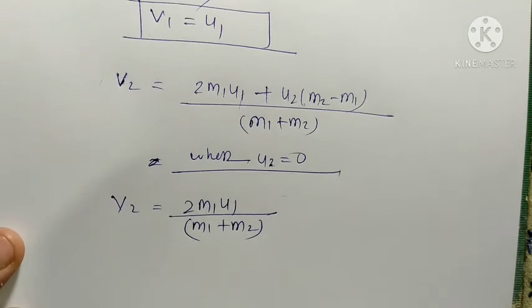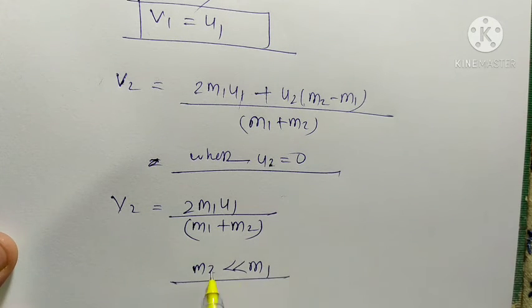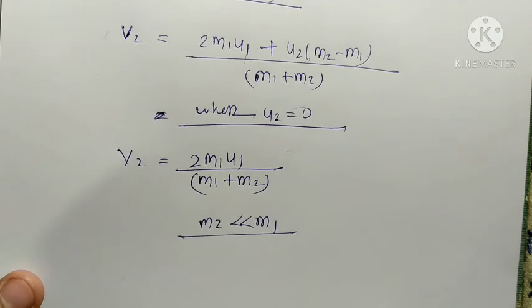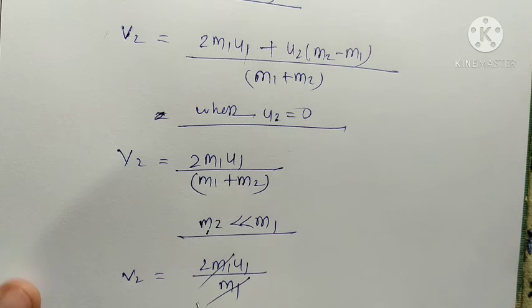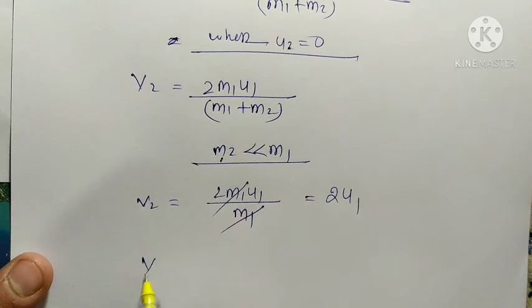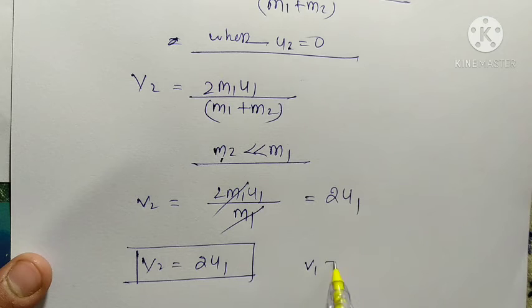Now we use the condition that m1 is very much greater than m2. Then we neglect m2 here, so v2 is equal to 2m1u1 upon m1. Here m1 and m1 cancel each other, so what is left is 2u1. So v2 is equal to 2u1 and v1 is equal to u1.